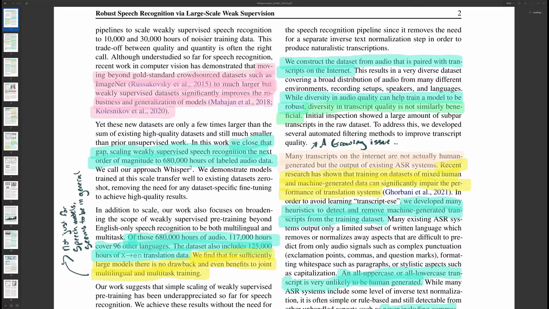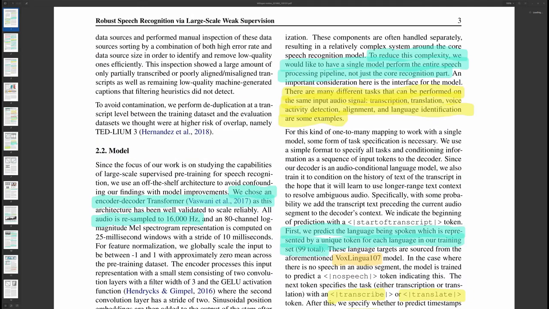To actually train this model, the training data was broken into segments of 30 seconds in length. So later, when you're actually doing inference, if you have data that is longer than 30 seconds, it's going to get chunked out and then built back together in sections. The model itself is an encoder-decoder transformer, and the tokenizer for the text is a byte-level byte pair encoder, the same one that we've been seeing for quite some time.